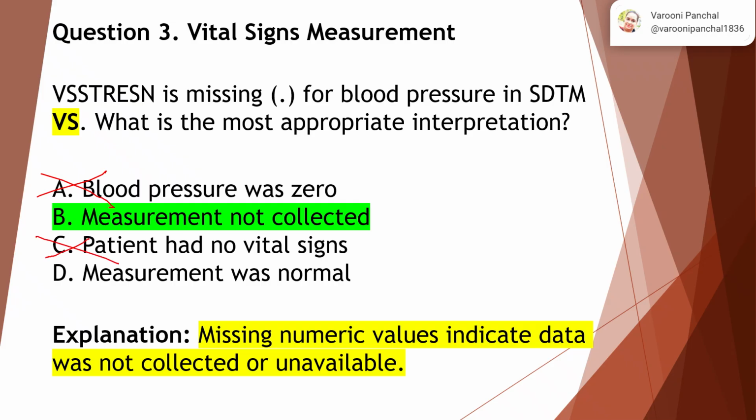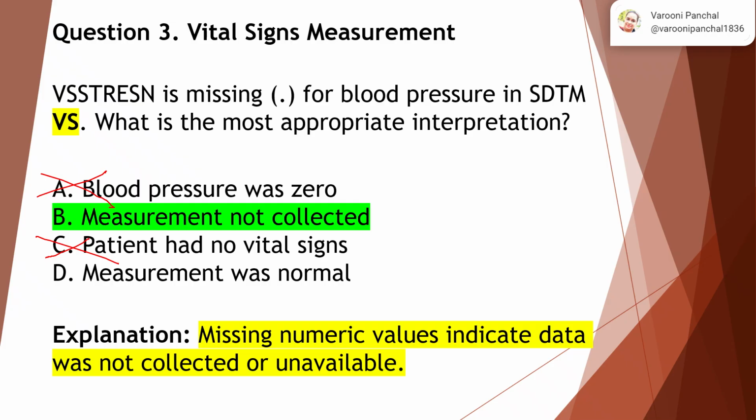Now vital signs has various parameters, like systolic blood pressure, diastolic blood pressure, and various other parameters available in the clinical trial study, like the body temperature, or breaths or beats per minute. It could so happen that the blood pressure is missing but other vital signs parameters were available.